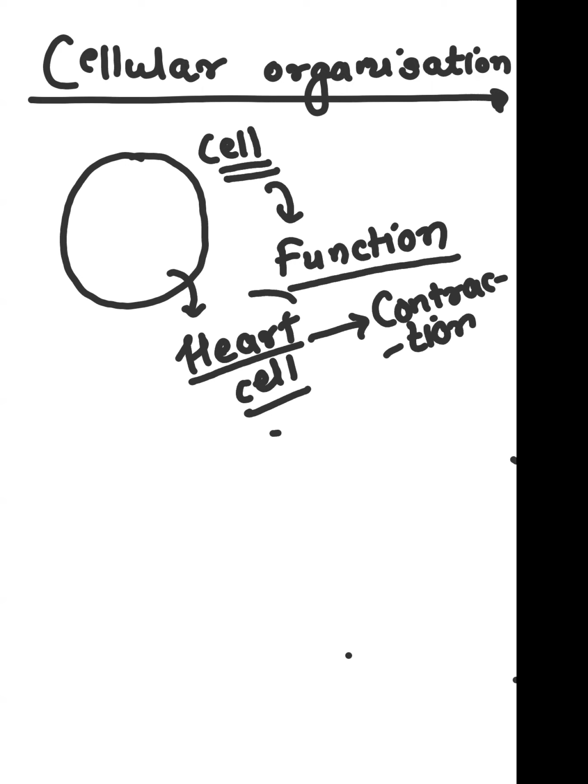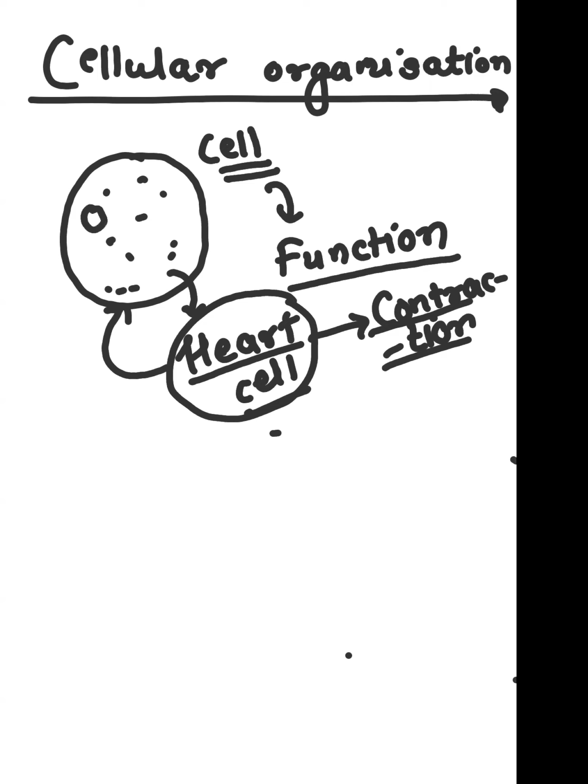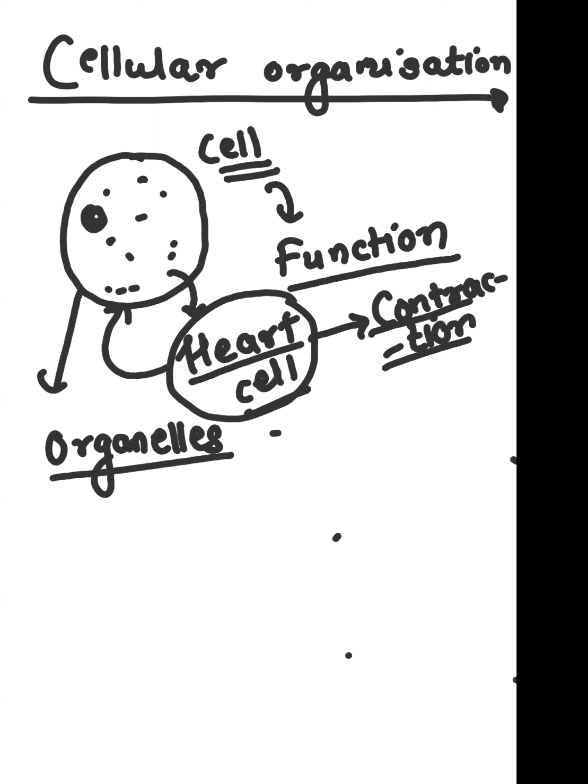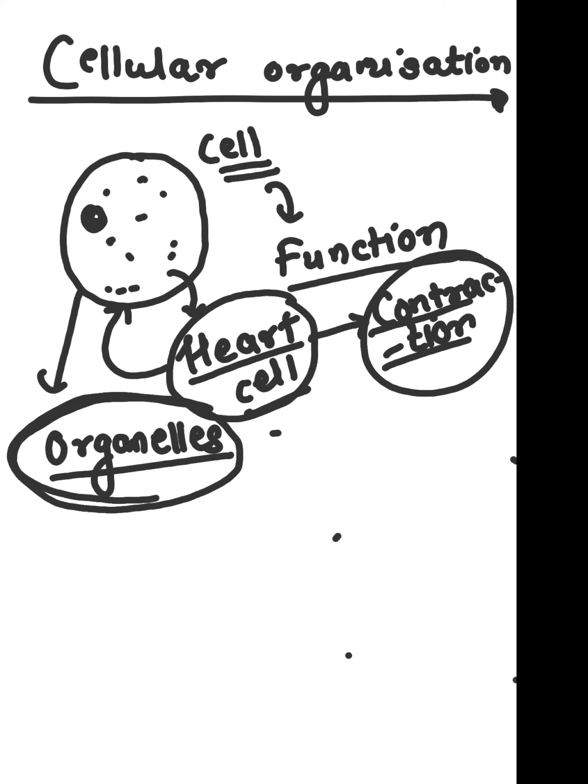So not only is the cell performing the contraction, we have to understand it: the constituents of the cell are performing the function. That means within the cell, cytoplasm is there, nucleus is there, organelles are there. So when I say the cell is performing certain function, that means in a regulated manner, the organelles are performing function, and these organelles are contributing to the cell's function. Now, understand one more thing.